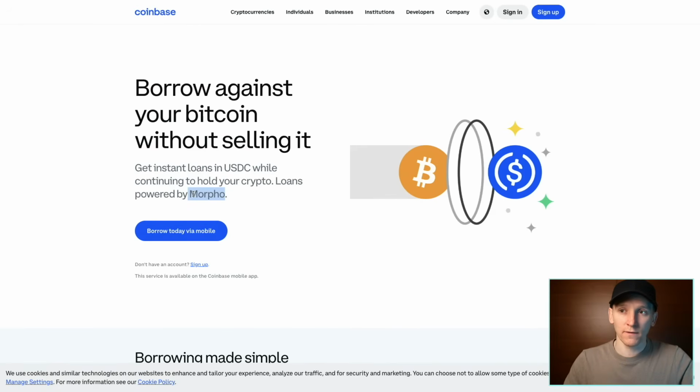Depending where you live in the world, you may have different products and services offered to you with loans and different brands. I know in the US right now, Coinbase are offering Bitcoin-backed loans, and they're actually using DeFi under the hood. They're actually doing exactly what we just did on Aave, but they're offering you the simplicity of just putting Bitcoin into your Coinbase account, giving you a US dollar loan against it. They use Morpho, which is another platform on Base. They switch Bitcoin into cbBTC, use that as collateral to take a USDC loan, and then put the USDC into your Coinbase account, your centralized exchange account. That makes it easy to off-ramp if you need the money in a bank or somewhere else as well. So that's only in the US for right now though.